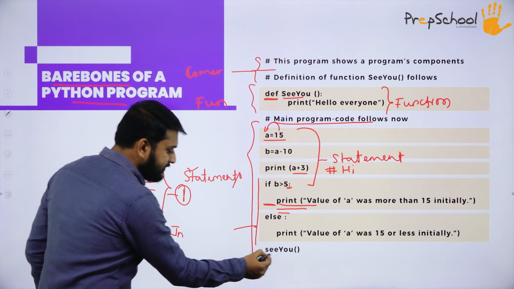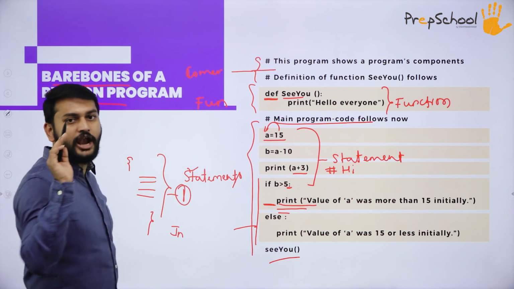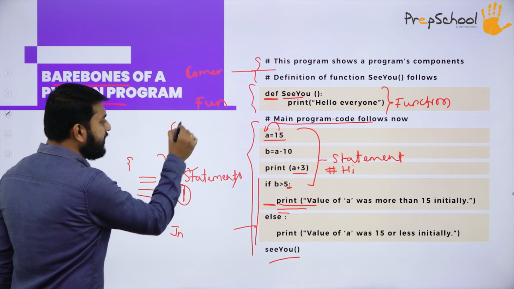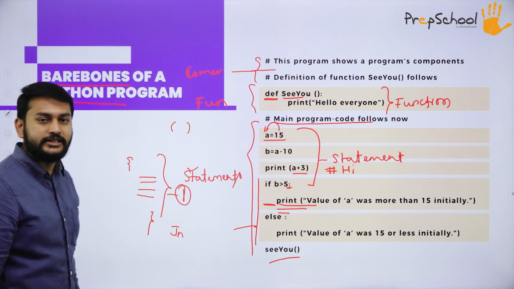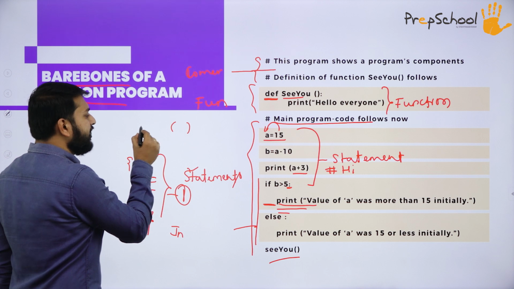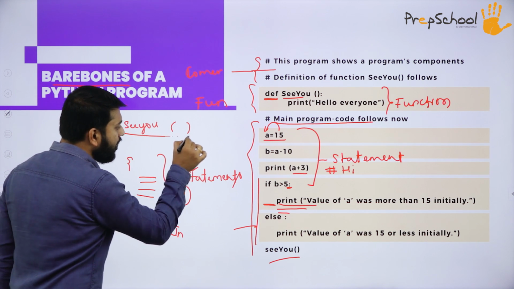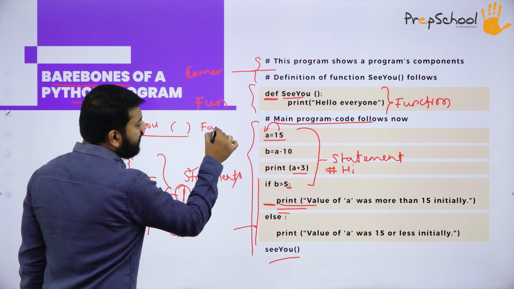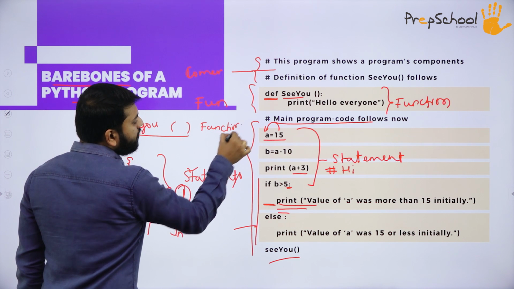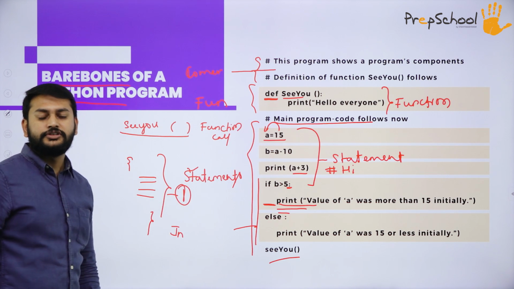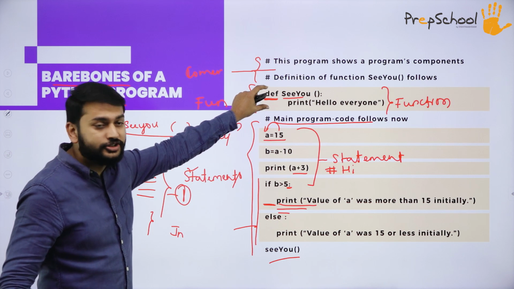So what is this CU? Please understand one thing. If I write anything before a parenthesis like this, let's imagine I have written CU, what is this? This is what I will call a function call. What is the meaning of it, sir? I have defined the function here, right?